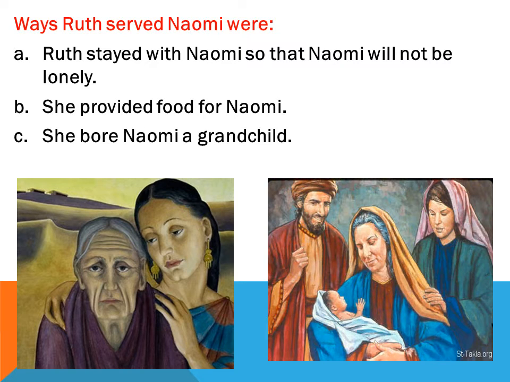Then the second way Ruth served Naomi was this: Naomi was old, as you could see in the picture, and she had no strength to walk any longer. And she needed to eat, with nobody to feed her. But Ruth went to work and provided for her. So the second way Ruth served Naomi was that she provided food for Naomi.